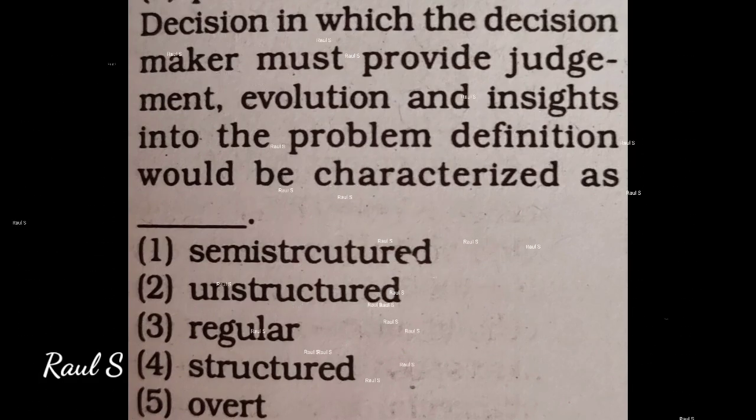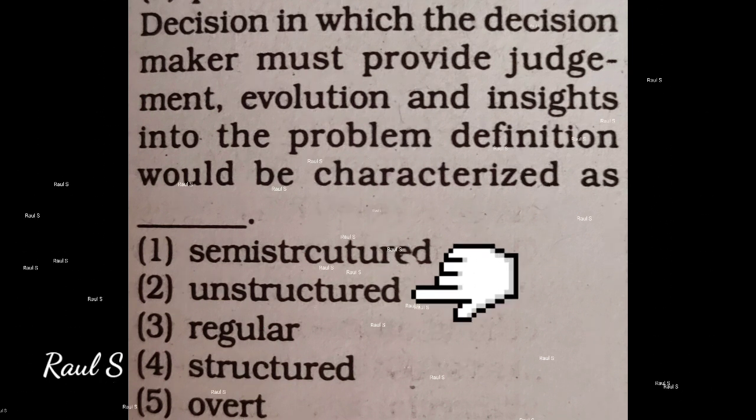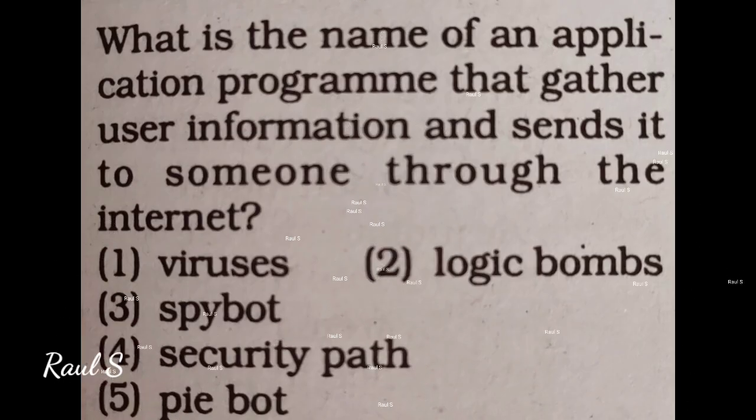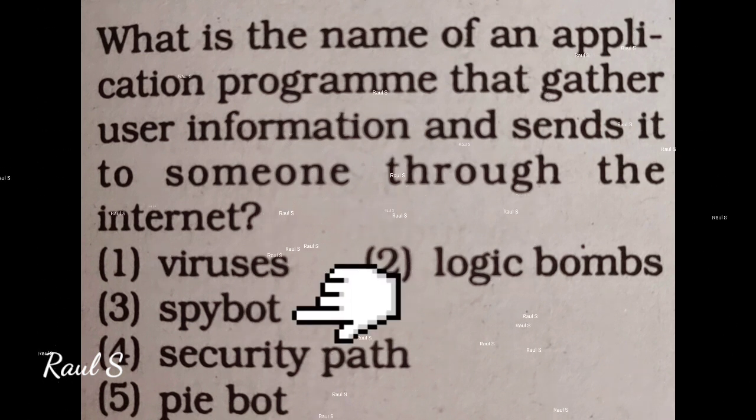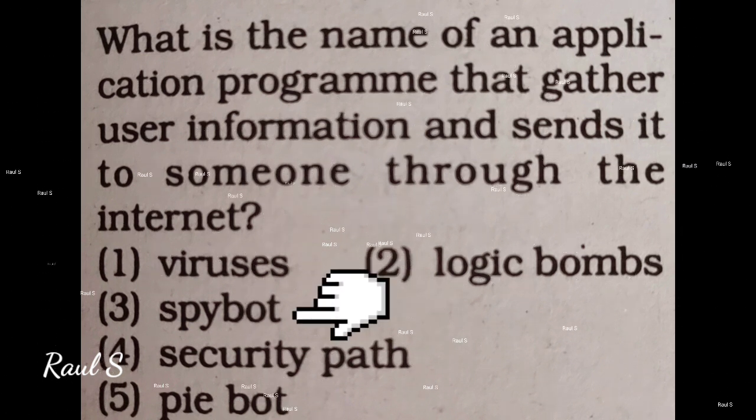Decision in which the decision maker must provide judgment, evaluation and insights into the problem definition would be characterized as, answer is second one, unstructured. What is the name of an application program that gathers user information and sends it to someone through the internet? Answer is Spybot. Third one.